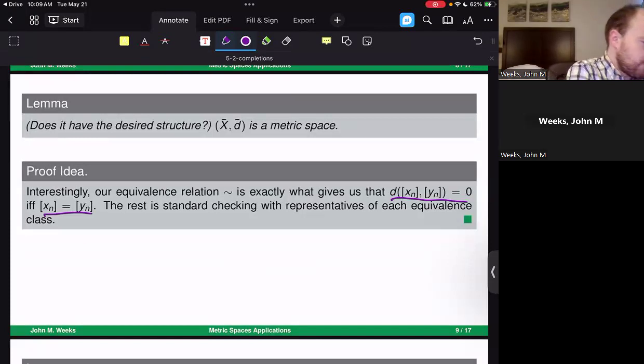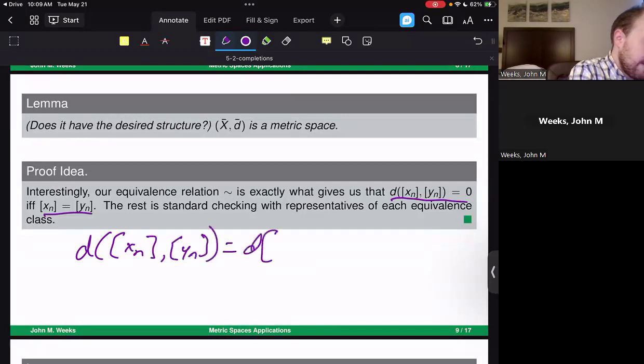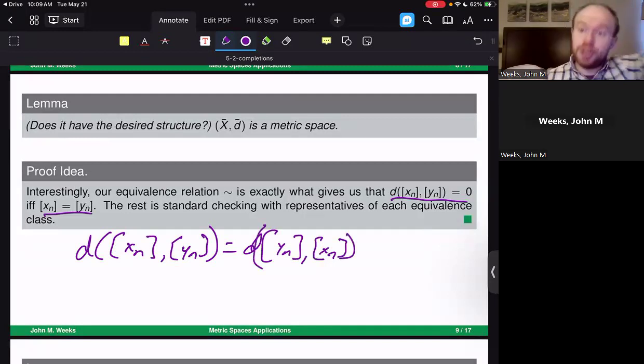Indeed, you will want to be able to show that d(xn, yn) is equal to d(yn, xn). But you'll notice that going through the proof of that looks very similar to how we did it when we had to do that for Cauchy sequences up above.